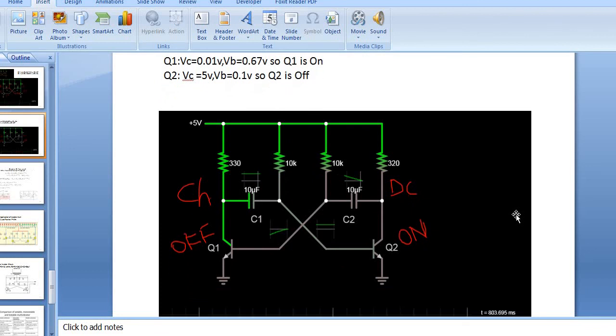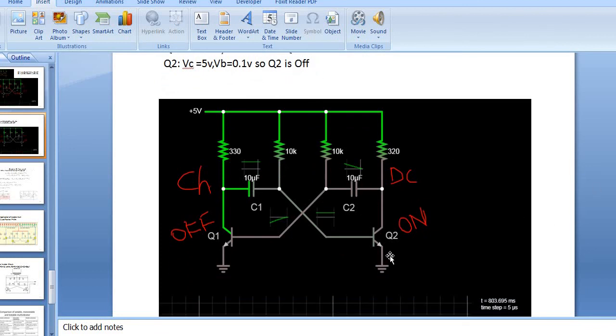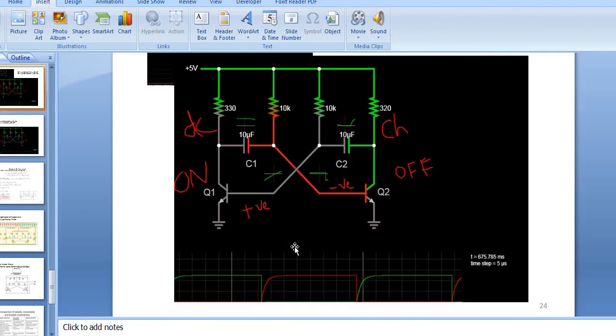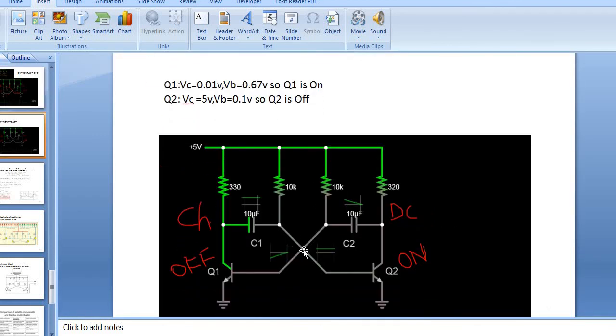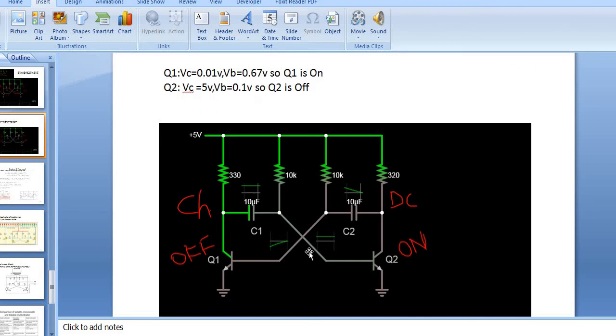Right? In the second case, Q2 is on, Q1 is off, completely opposite of this. At collector of Q1, collector voltage is 0, base voltage is 0.7, that's why Q1 is on. At Q2, collector voltage is 5 volts, base voltage is 0.7, that's why Q2 is off. Right? Look at here. At the base, this capacitor voltage is positive, that's why Q2 is on. At the base, this voltage is negative, that's why Q1 is off.